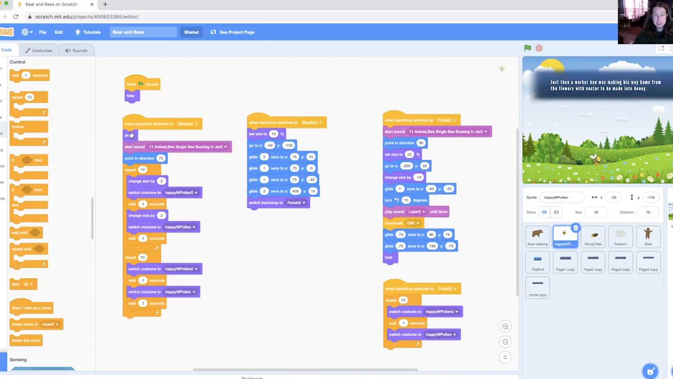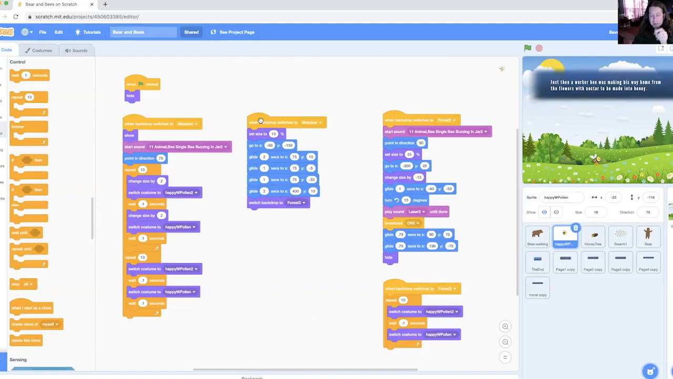Now that we're at the meadow, we show the bee, and we start that bee buzzing sound that you hear in the background. I've also given him a direction, part of the motion, of 75 degrees, so that you can see he's kind of rising. So we've got our handy repeat here that's changing the size so that he gets a little bit bigger and changes the costume back and forth between one flap of the wings and the other.